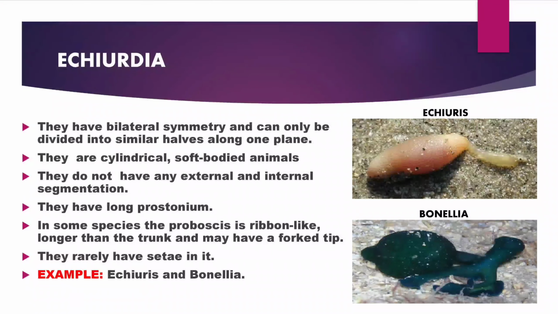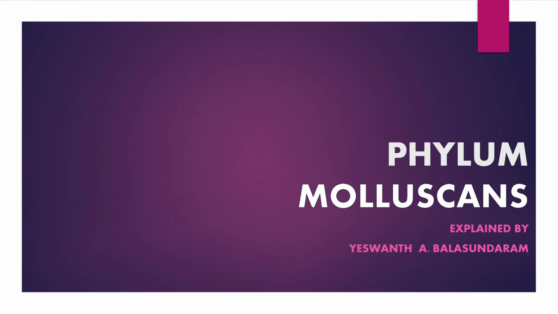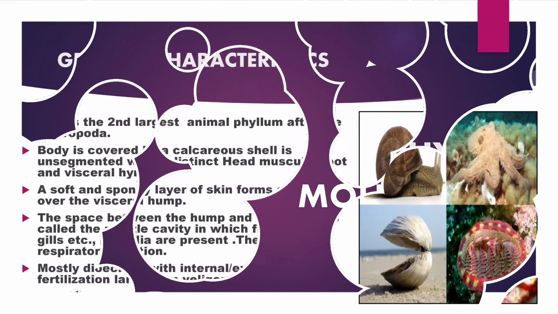Echiura. These organisms have bilateral symmetry and are cylindrical, soft-bodied animals. They have a long prostomium. They do not have any external or internal segmentation. In some species, the proboscis is ribbon-like, longer than the trunk, and may have a forked tip. They rarely have setae. Example: Echiurus and Bonellia.